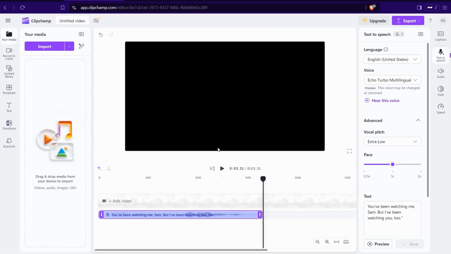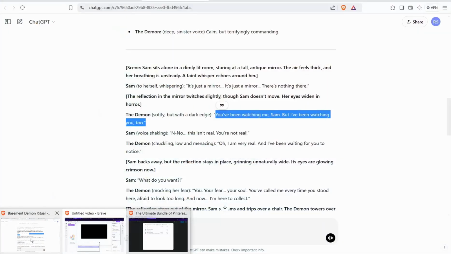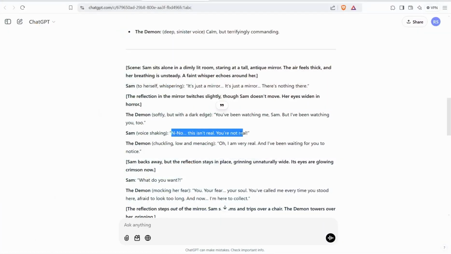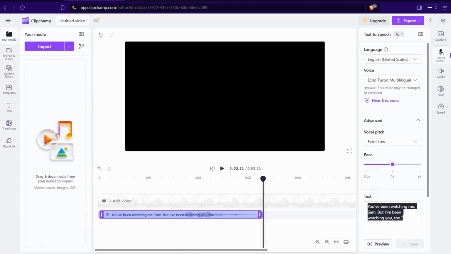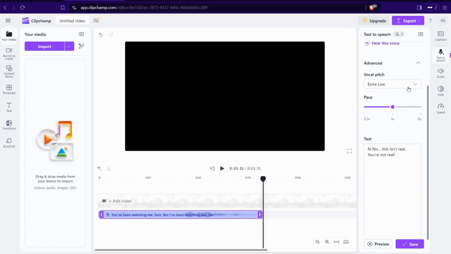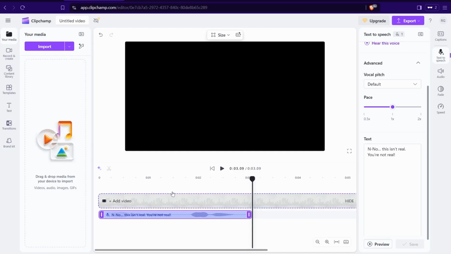And as for the girl, copy her words from ChatGPT as well, like for this one, for example. This is not real, and we can insert it in this box again. Okay, and here in this menu you can select woman voiceover, and I will select this one, Amanda. Okay, like this one. And no, this isn't real. You're not real. Perfect.